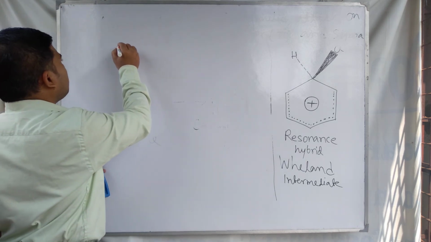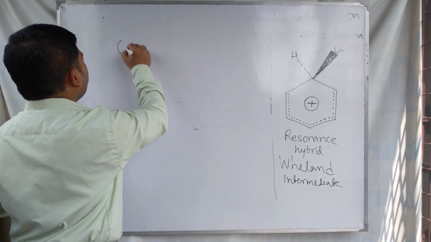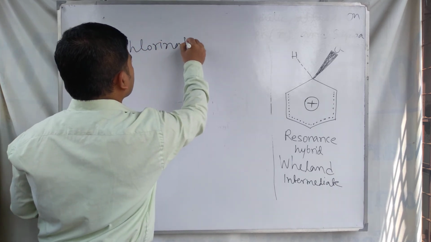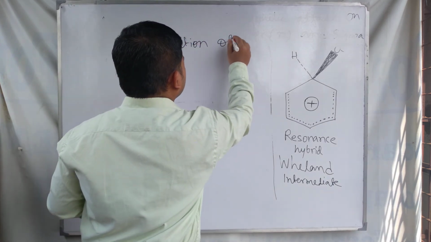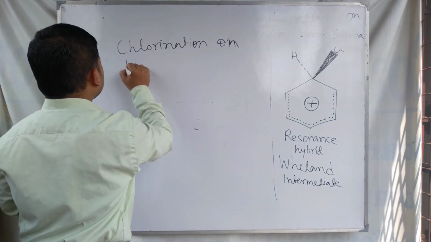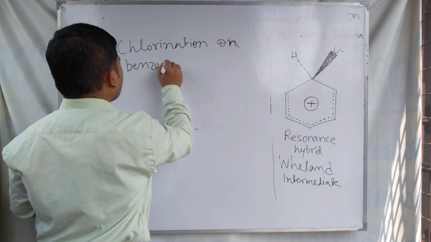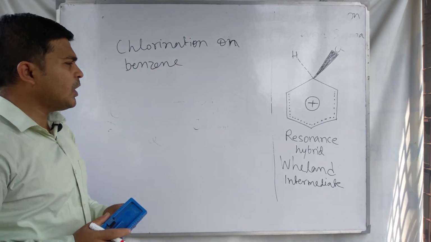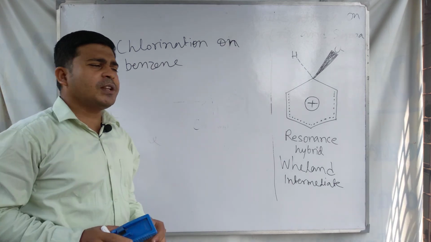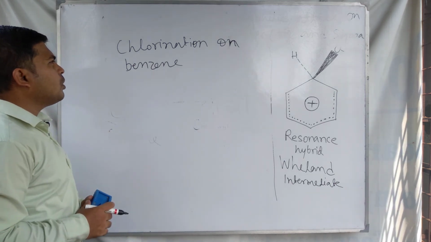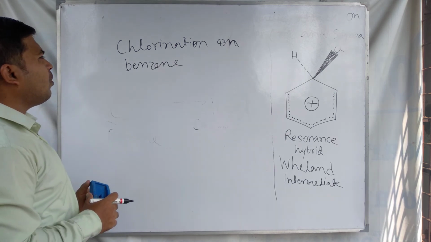As an example, we take chlorination on benzene to try to understand this electrophilic substitution reaction on benzene.